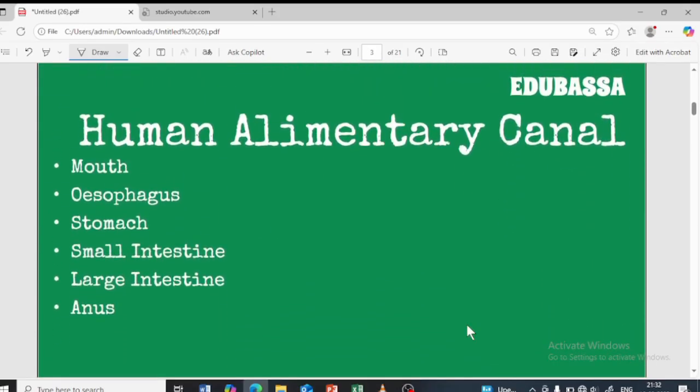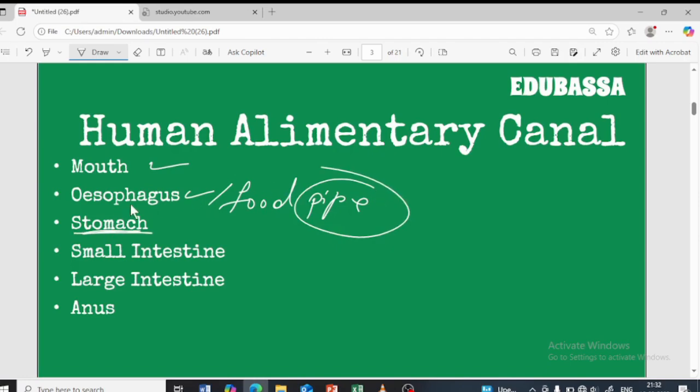So the human alimentary canal consists of the mouth, then the esophagus, which we also call the food pipe, because it is a pipe through which whatever food we break down in the mouth is going to pass to the stomach. Hence we call it the food pipe or esophagus.